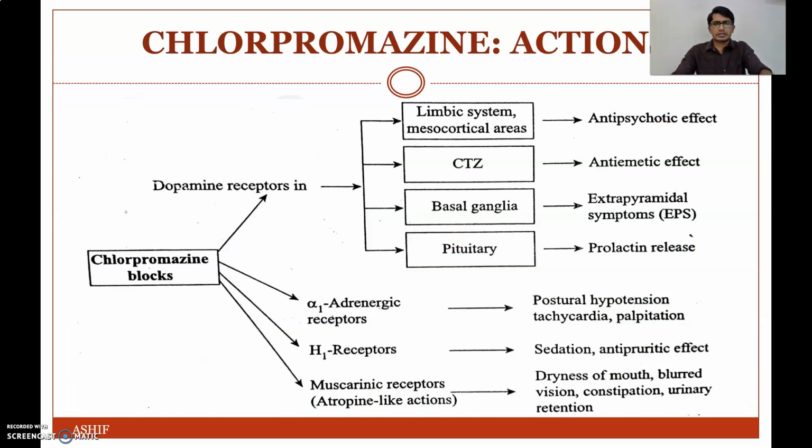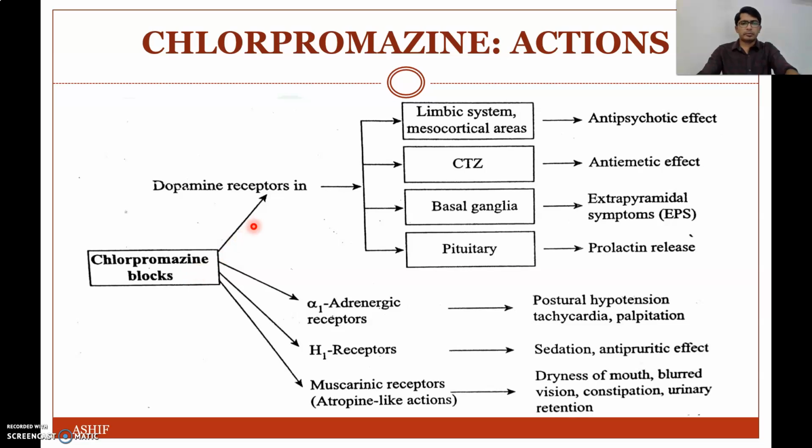Now what are the actions of chlorpromazine? Why do we prefer chlorpromazine as an antipsychotic drug? Because this is considered one of the prototype drugs among the antipsychotic drugs. It has four major receptor actions: dopamine receptor, alpha 1 adrenergic receptor, H1 receptor and muscarinic receptor action.